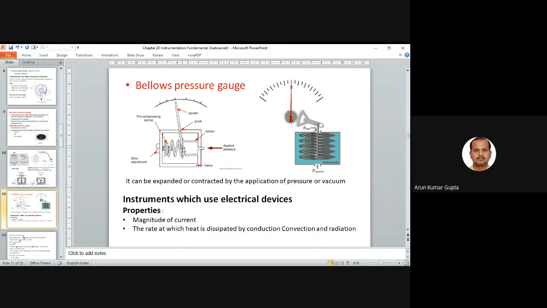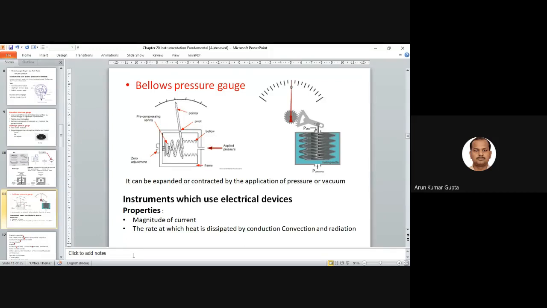These are basically two different types of diaphragm working on the same principle. These are all bellows, and when you apply pressure, it will push this spring arrangement, and you can see the change in the reading. Similarly here, the pressure will push the spring, and you can see the change in the reading. Okay, so now the instruments which use electrical devices.